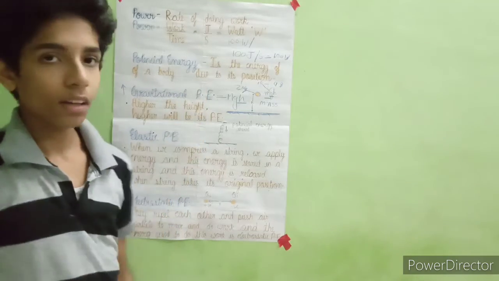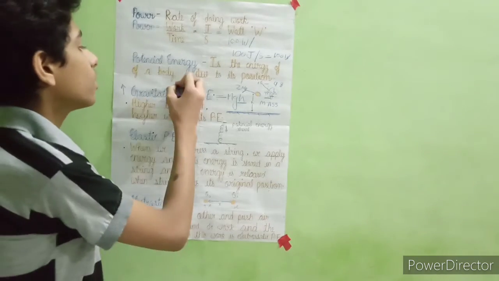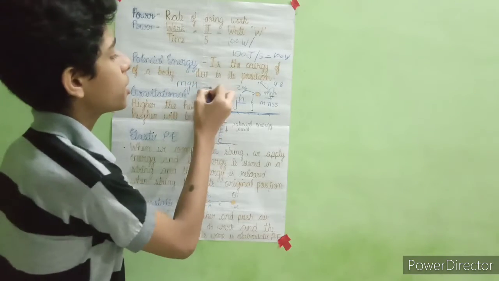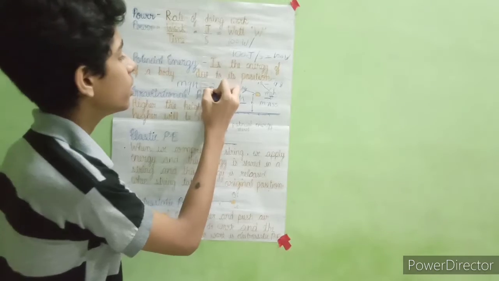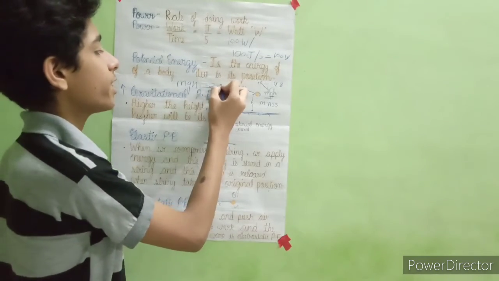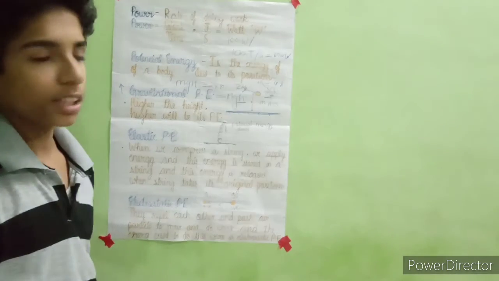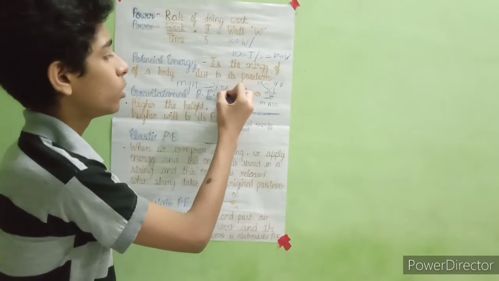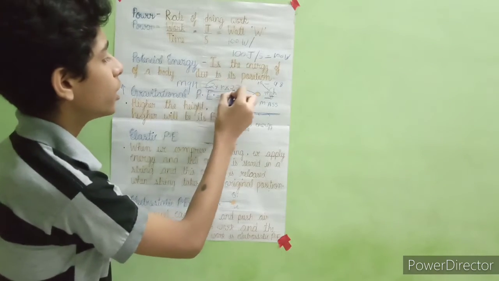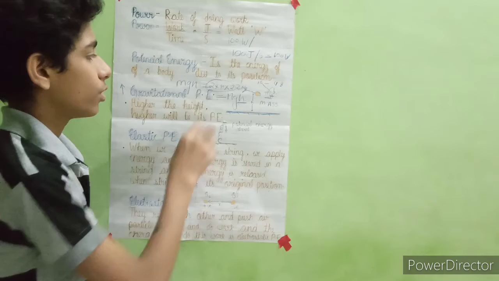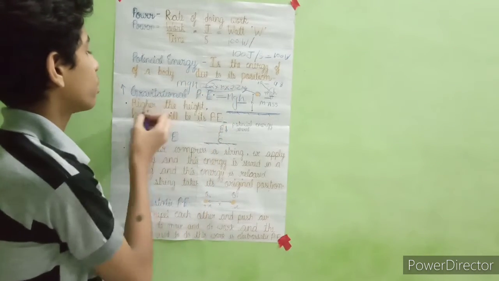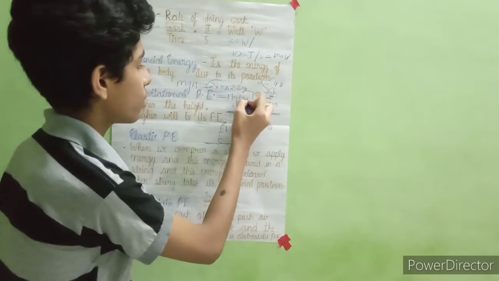We write the formula mgh. Mass is 2 kg, g we take 10, height let's take 2 meters. Now the gravitational potential energy is the multiplication of these, which is 2 into 10 into 2, 40. So the gravitational potential energy is equal to 40.